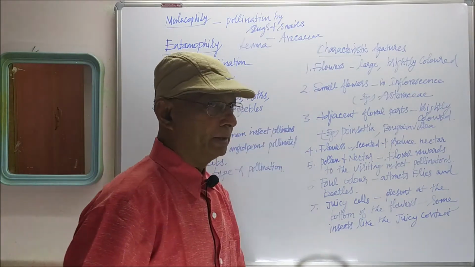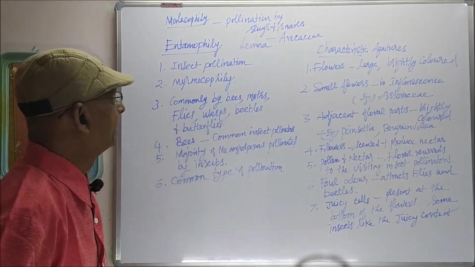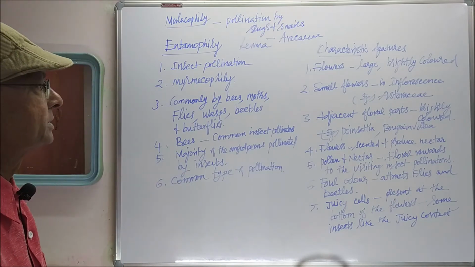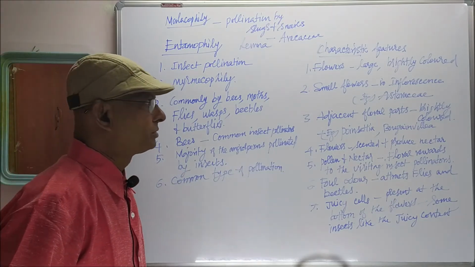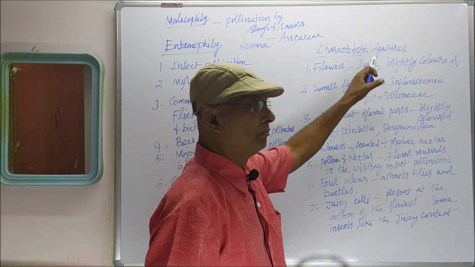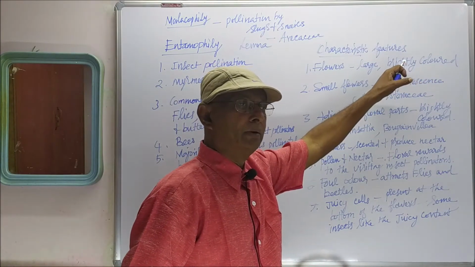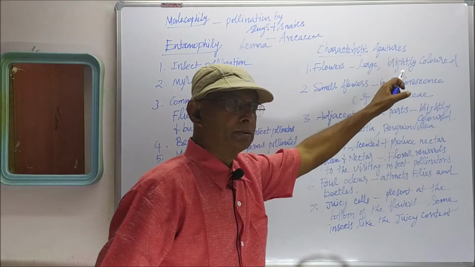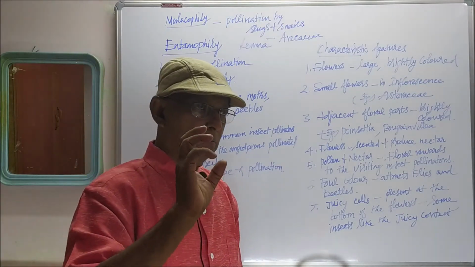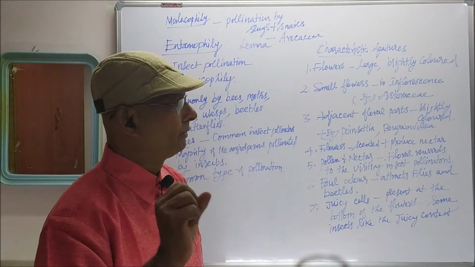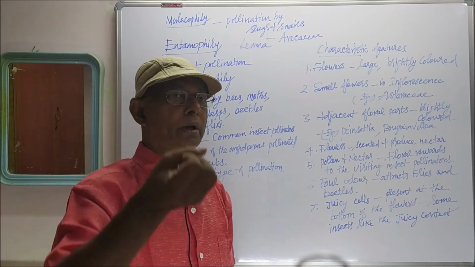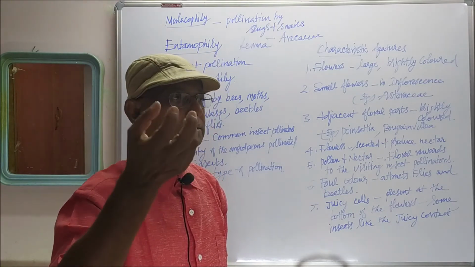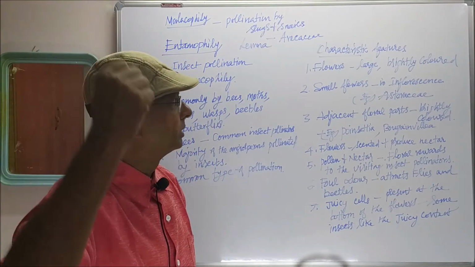Right, come to the characteristic features of entomophilous flowers. Entomophilous flowers are large and brightly colored. As in the case of ornithophily, here also the flowers are brightly colored. The flowers are larger in size in order to attract insects from a very long distance.